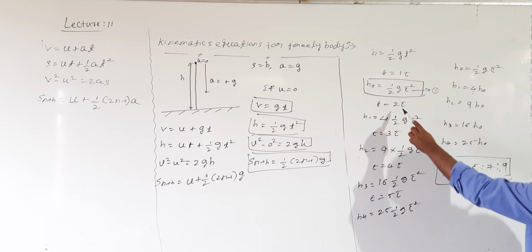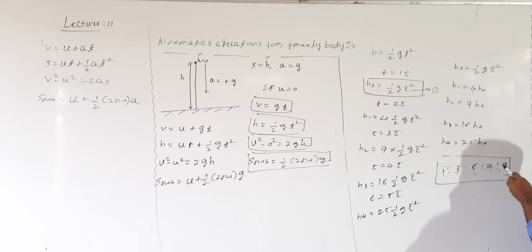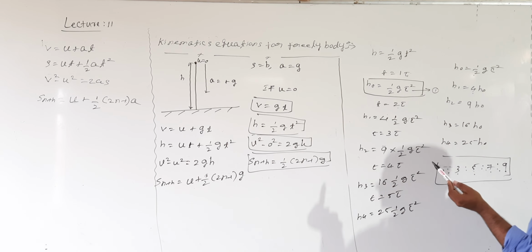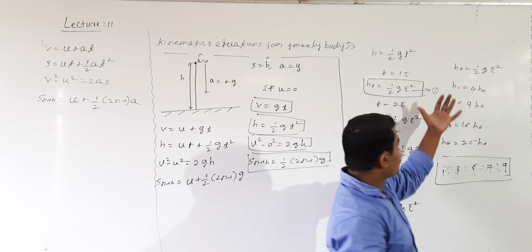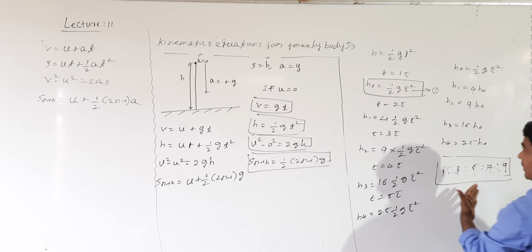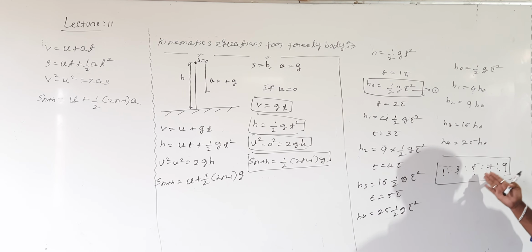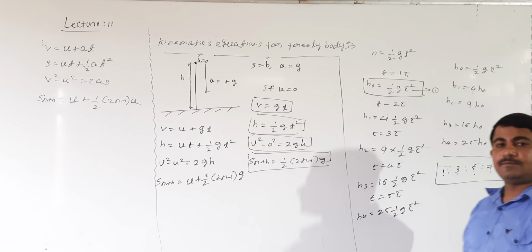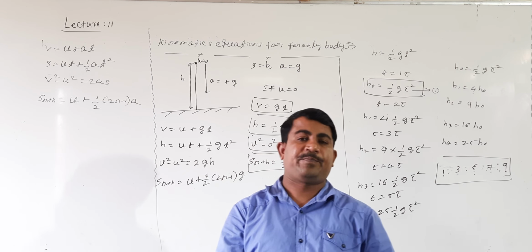After 2 second, height is 3. After 3 second, 5. After 4 second, 7. After 5 second, 9. After 6 second, 11. 7 second, 13, like this. I mean, the ratio of the height in regular intervals of time is given by 1:3:5:7:9. Right? These are the few points concerned to freely falling body.